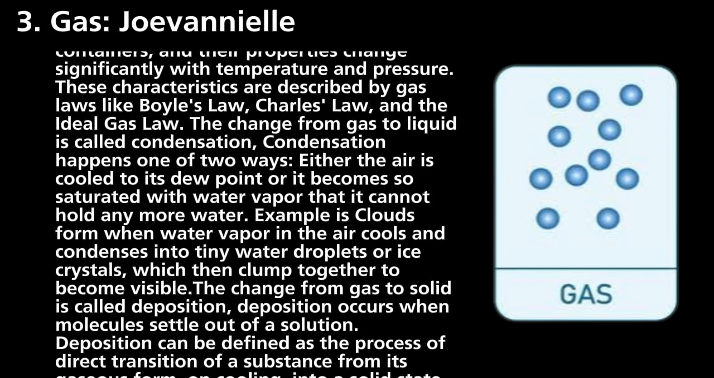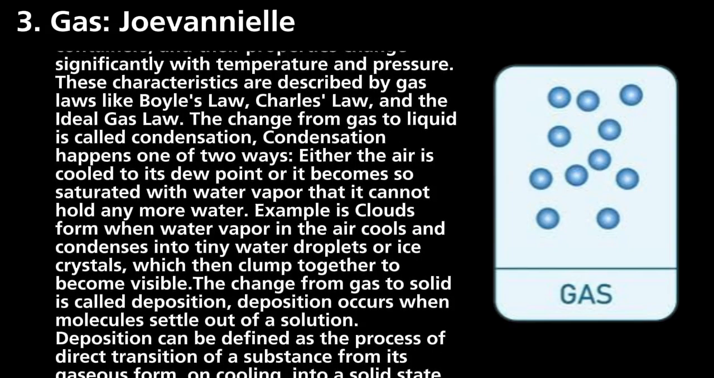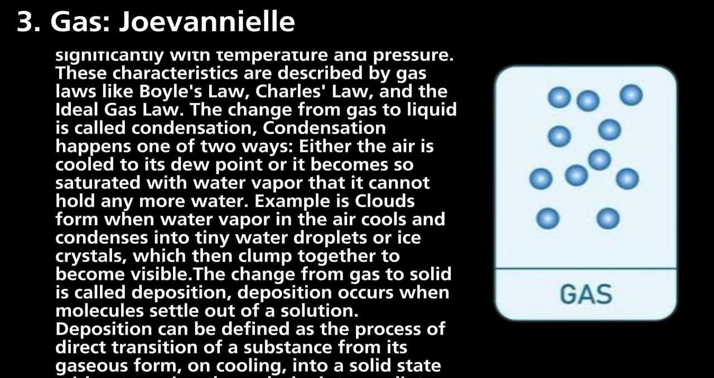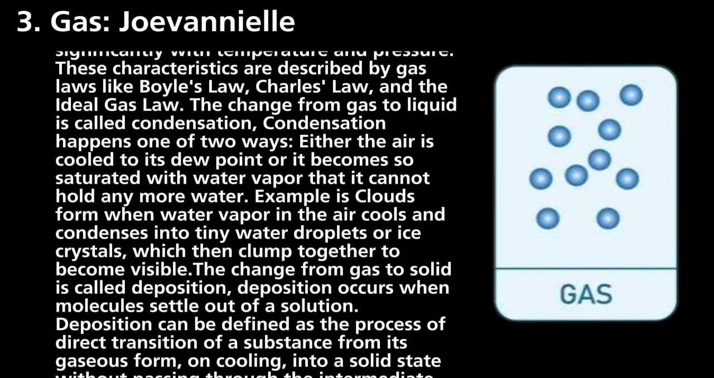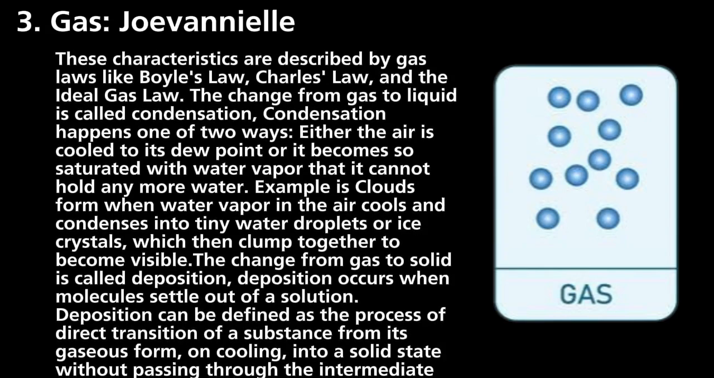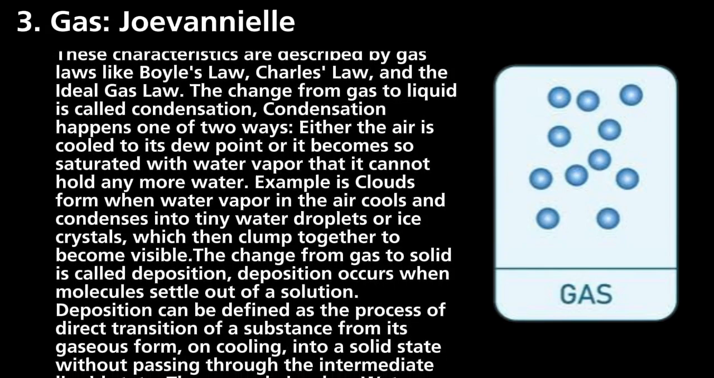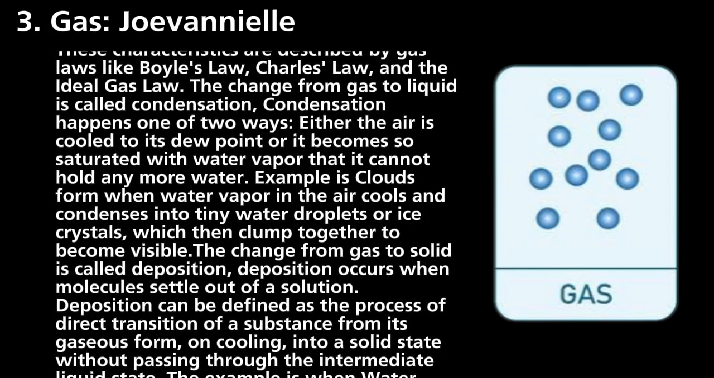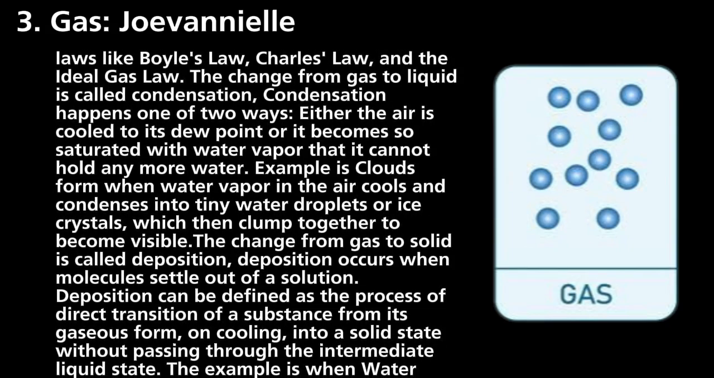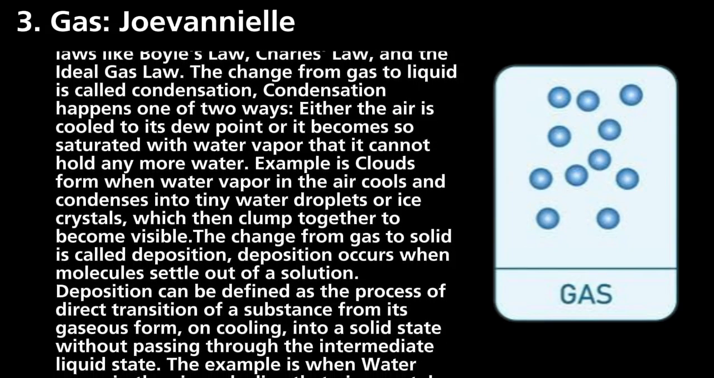The change from gas to liquid is called condensation. Condensation happens one of two ways. Either the air is cooled to its dew point, or it becomes so saturated with water vapor that it cannot hold any more water. An example is clouds: they form when water vapor in the air cools and condenses into tiny water droplets or ice crystals, which then clump together to become visible.